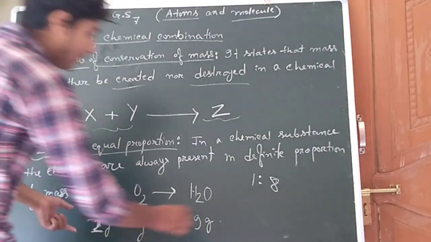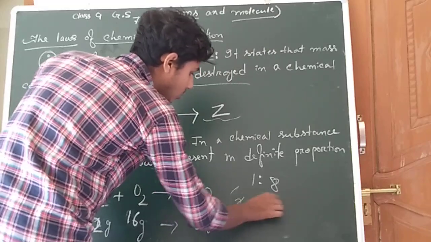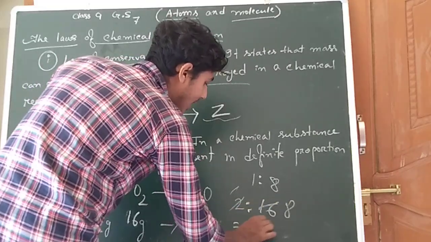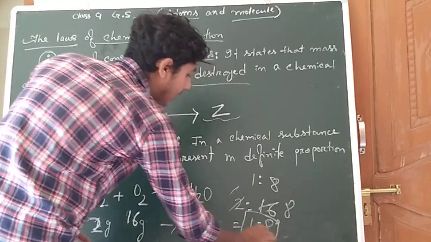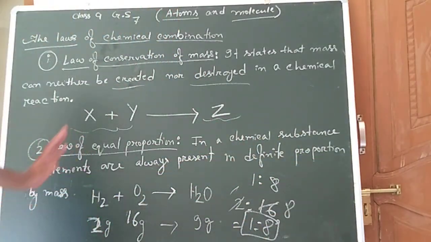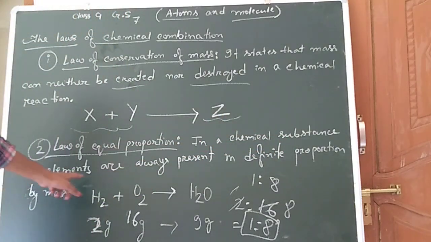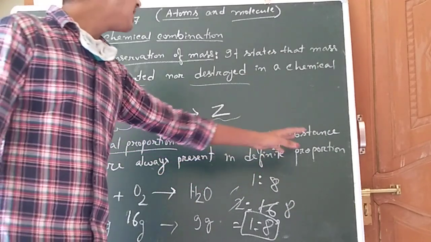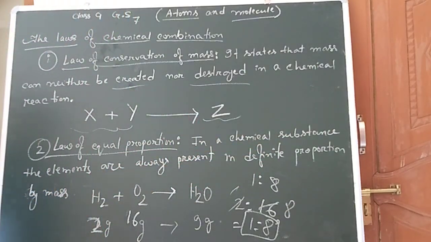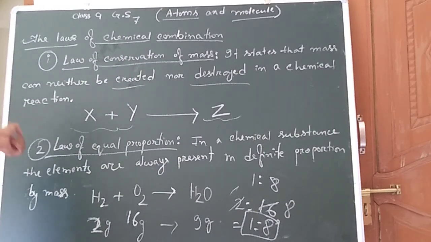And after that, if we find the ratio of these two, 2 ones are 2, 2 eights are 16, it results in 1:8. It always has a definite proportion by mass. So our second law: in a chemical substance, the elements are always present in definite proportion by mass. So we have discussed these two laws, the law of conservation of mass and the law of equal proportion. Very important, these two laws.